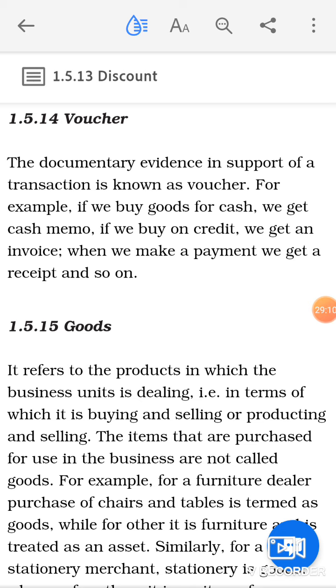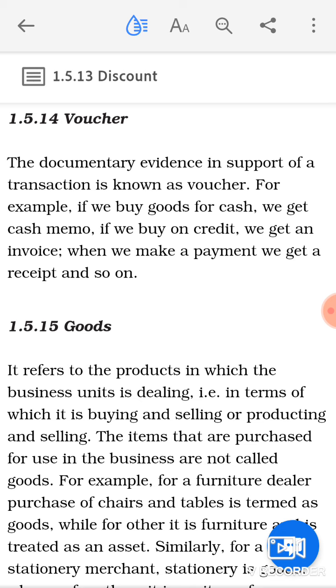Vouchers are basically the documentary evidence in support of a transaction. For example, if the business purchases a machine from an enterprise on a cash basis, then the business is going to ask for a cash memo. This cash memo will act as a voucher for the business, because this document is acting as an evidence in support of the transaction.